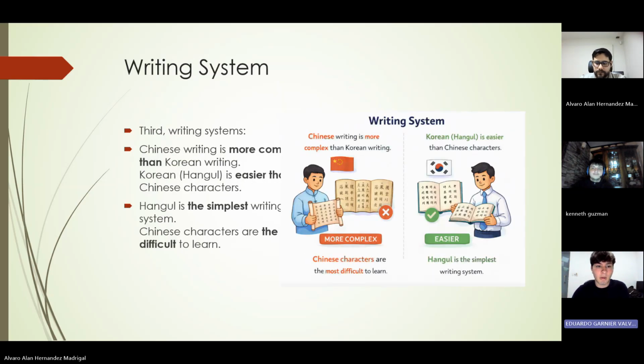Third, we're going to talk about writing systems. Chinese writing is more complex than Korean writing because it uses many characters. Students need more time to learn Chinese than students need to learn Korean. Korean Hangul is easier than Chinese characters because it has a simple alphabet. And also China has a lot more dialects than Korea. Chinese characters are the most difficult to learn, but they are also very interesting.